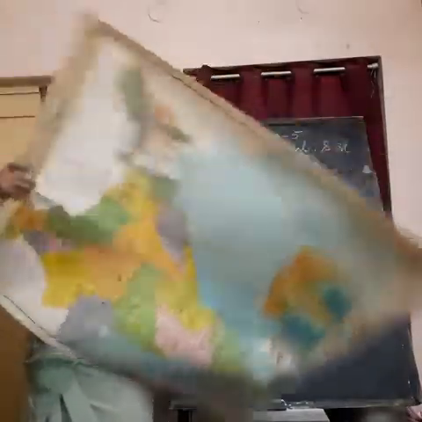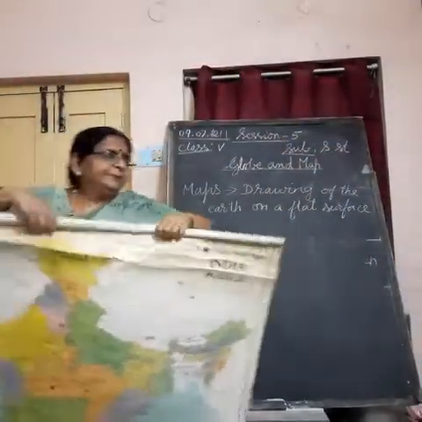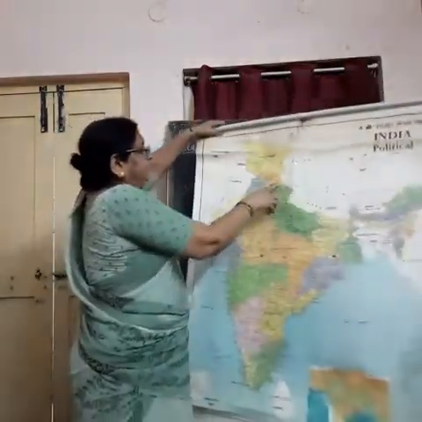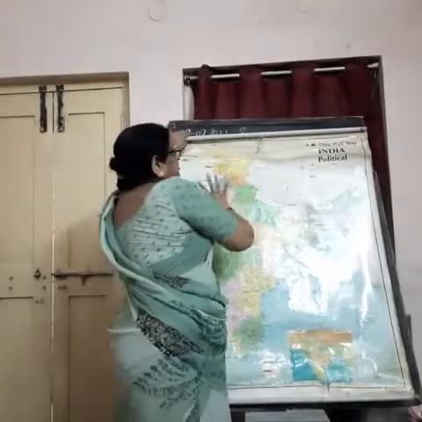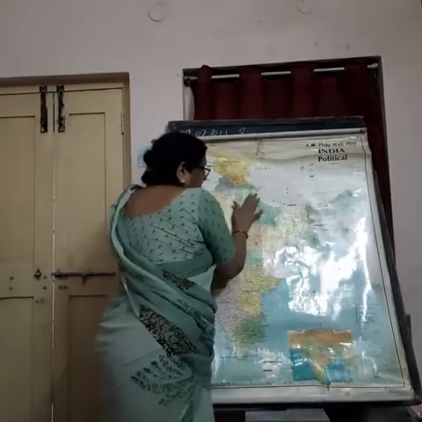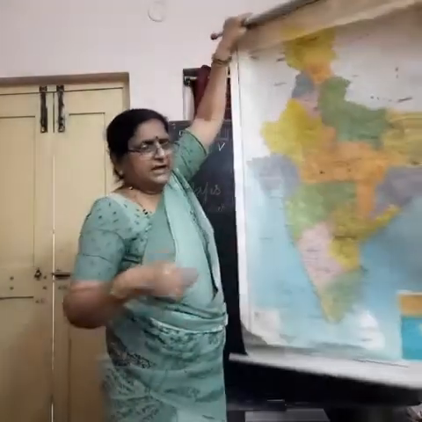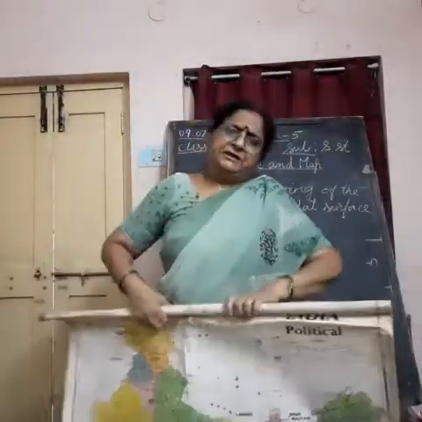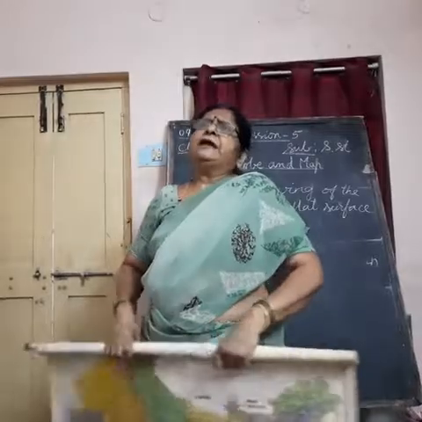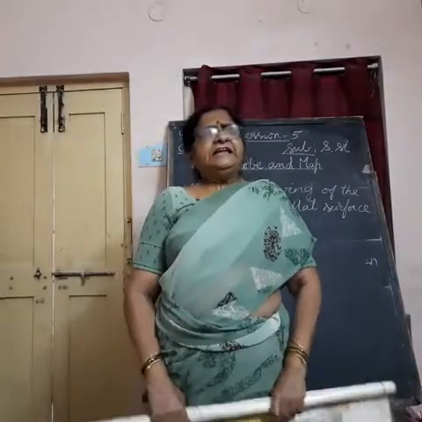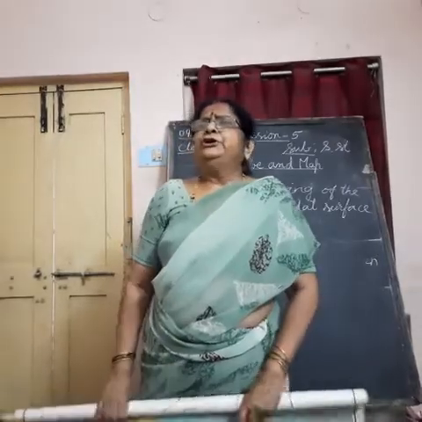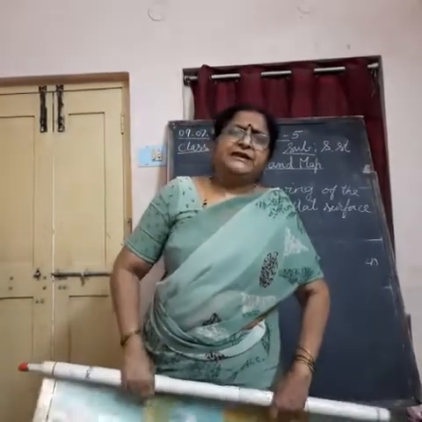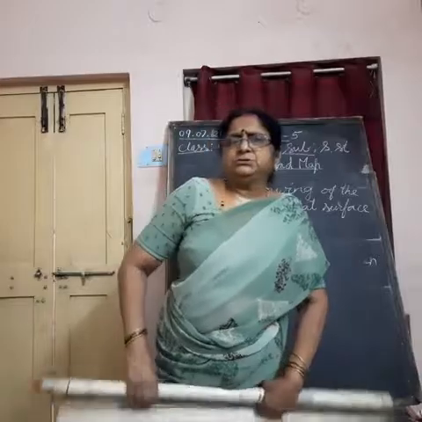Here one more map is there. You can see this map. This is the map of our country. So it is also a map. But what does it show? Only one country, India. In this way, you can have the map of any country of the world, any continent of the world. You can even have the map of your own city, your own state, your own village also.